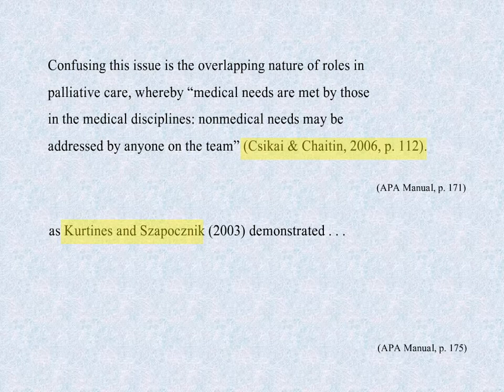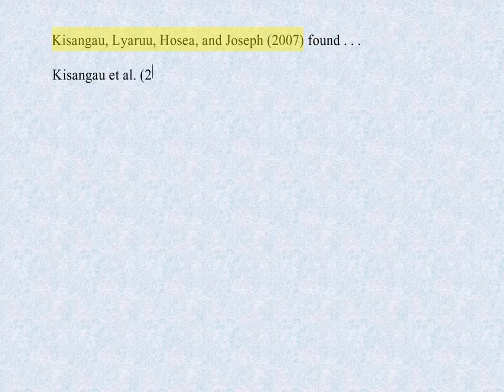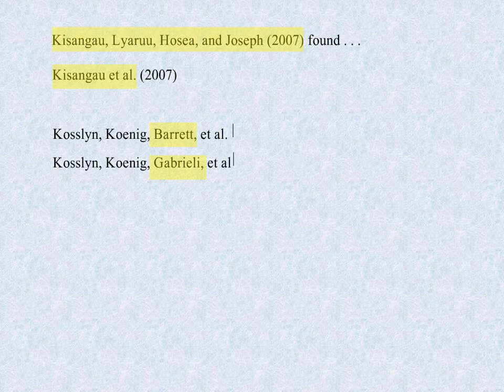For works with 3 to 5 authors, list all of them in the first citation. Thereafter, list the first author and replace the others with et al. If a work has 6 or more authors, use the surname of only the first author, followed by et al. And the year for all in-text citations, unless more than one surname is required to distinguish one work from another published the same year.